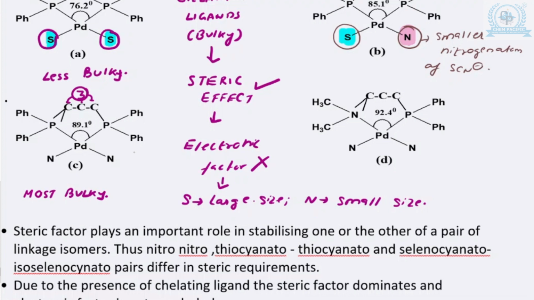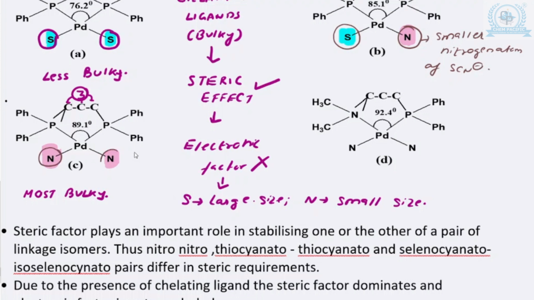Both bulky sulfur atoms are now replaced by the smaller nitrogen. You can clearly see this is happening due to the steric factor.